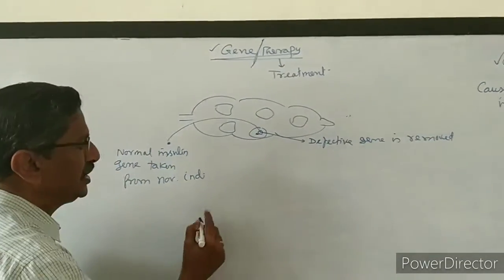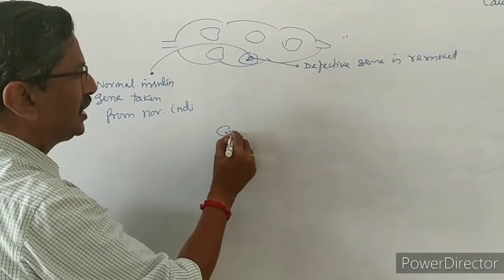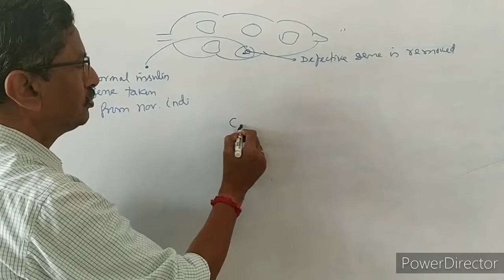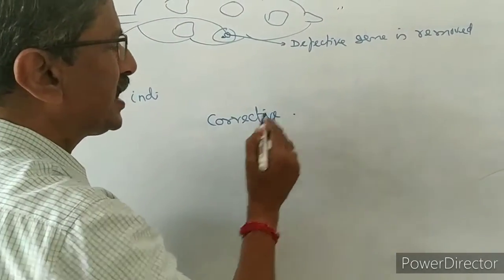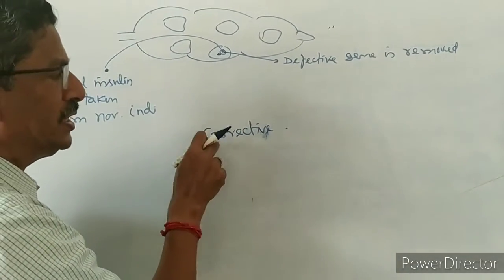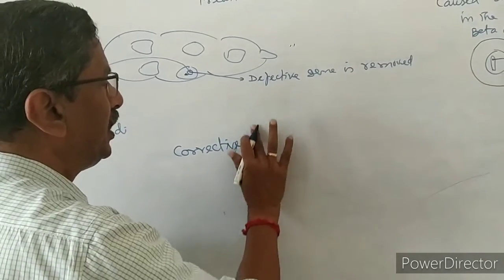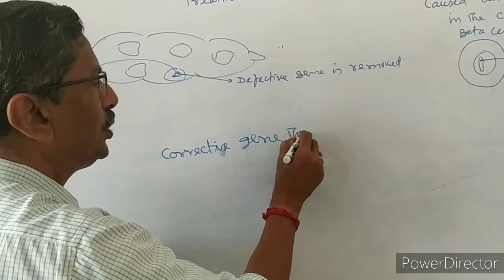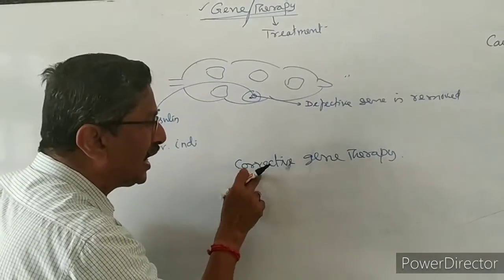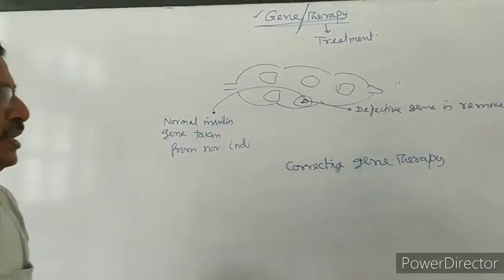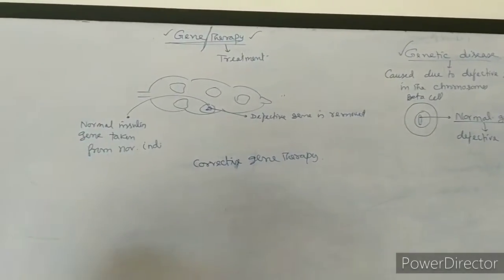Now we take the meaning of gene therapy. It is the corrective treatment, or the corrective measure. Corrective means correcting the defective gene into a normal gene. That is corrective gene therapy. So in this treatment, the defective gene is corrected into a normal gene. That is called gene therapy. For that, the explanation is given.